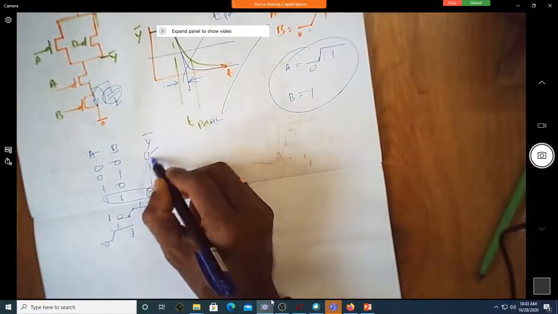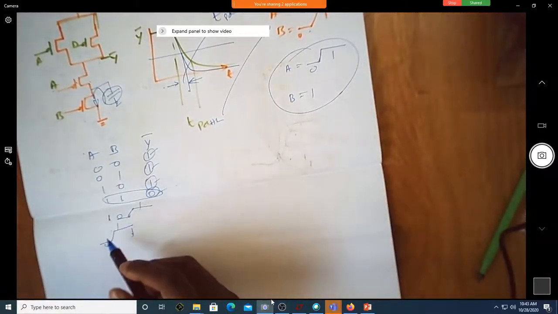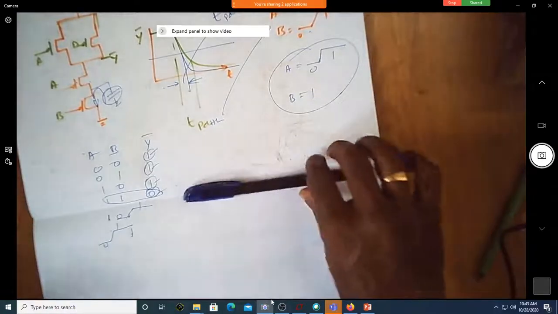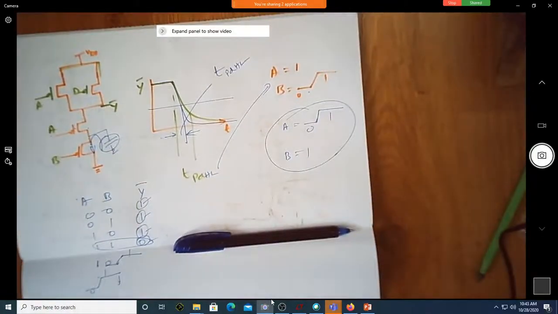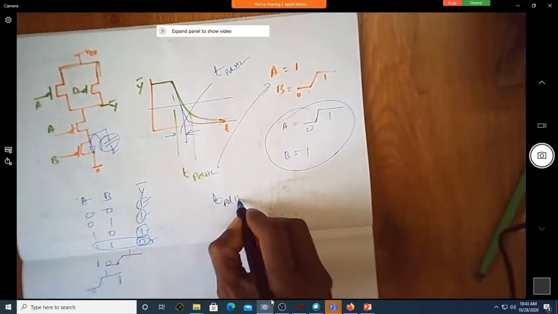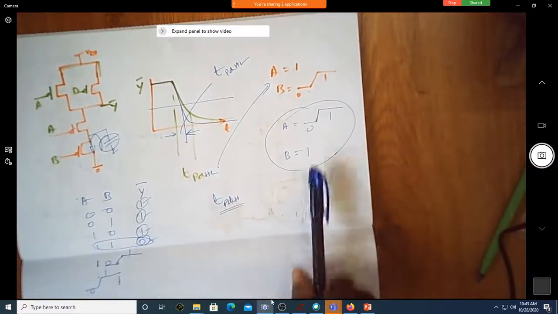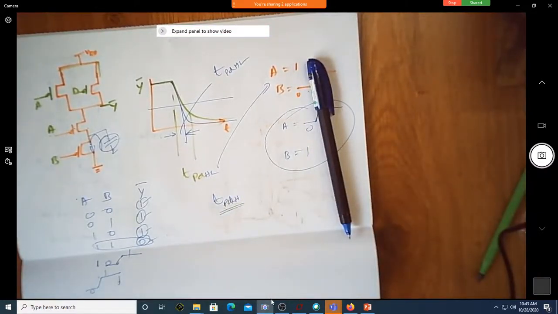How about this? Are the low to high transitions the same? Low to high transition, same. T PD LH, in which case is it the least? Same, sir, in both cases. In all the cases it is the same.